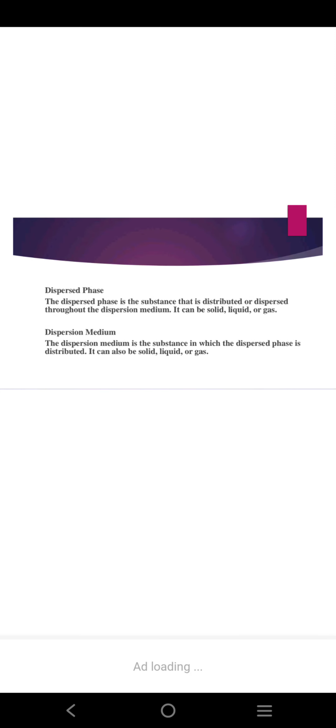What is the dispersed phase? Dispersed phase means the substance that is distributed or dispersed throughout the dispersion medium. Or simply we can say that the dispersed phase is a substance which is dispersed or distributed. It can be solid, liquid or gas. What is the dispersion medium? The substance in which the dispersed phase is distributed, or the substance in which dispersion takes place. It can also be solid, liquid or gas.